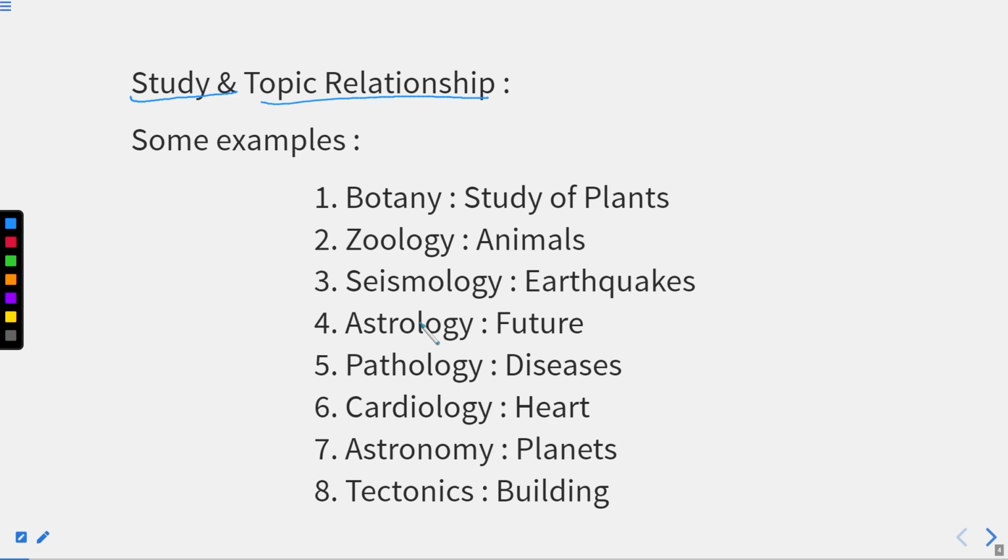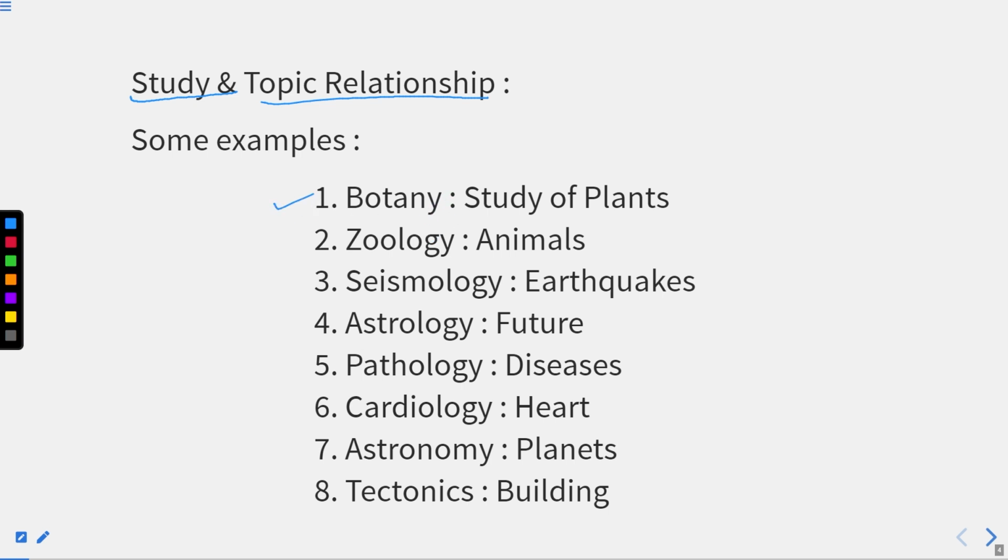So whenever we talk about a subject named zoology, what exactly are we talking about? We are talking about animals, right? So this is a relation, how words are connected to each other, and that connection is called a relation. Here I am going to discuss a few relations, the rest you can read by yourself.